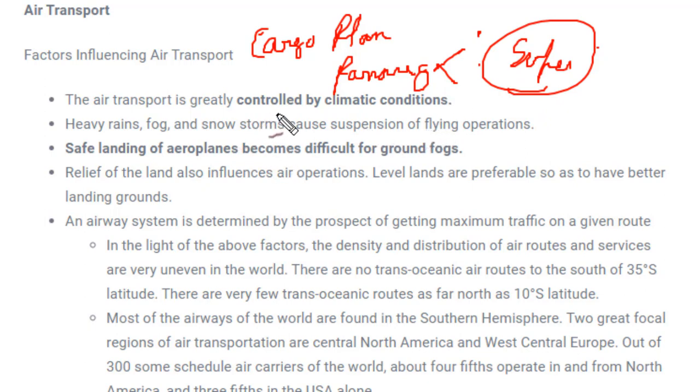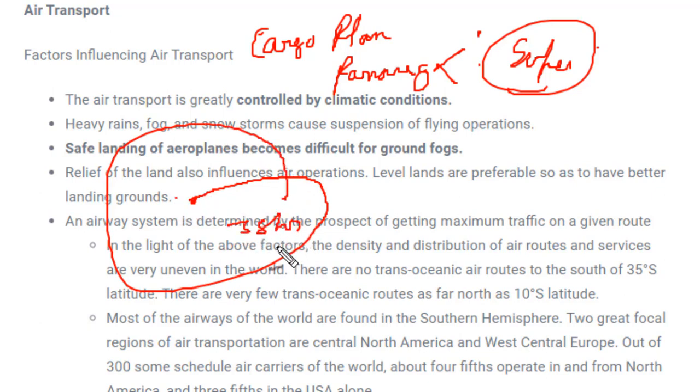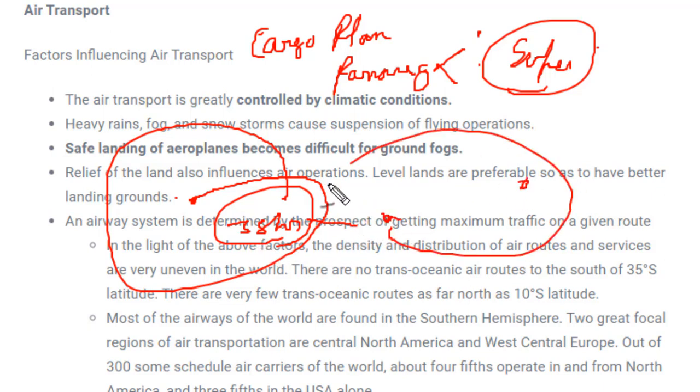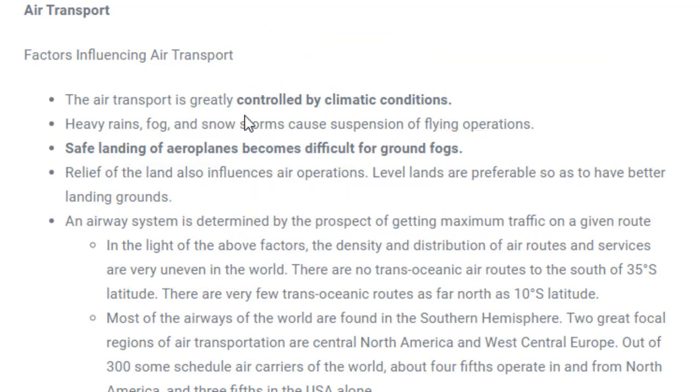So air transportation can be used for commercial purposes as well as for human transportation. It is present domestically as well as at international levels. And it is very well said that no place in the world is more than 35 hours away. That means you can fly from one place to any place in the world within 35 hours. But the point is that you have to do very good planning to move from one point to another anywhere in the world. So this is the significance of air transport.